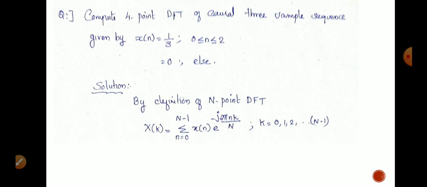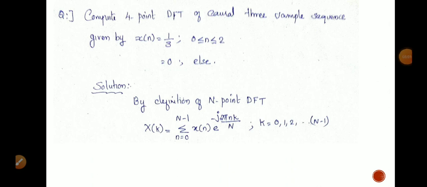Here we are given the samples at 0, 1, 2 and the values are 1 by 3. In the 0, 1 and 2 positions, the amplitude of the input sequence is 1 by 3 and for the remaining samples, the value is 0. Here we have to find the 4-point DFT of this input sequence.